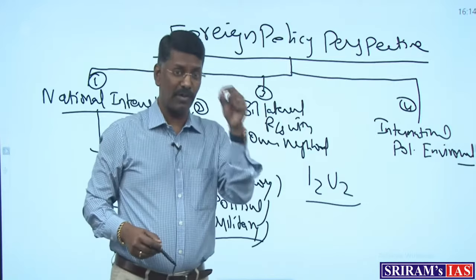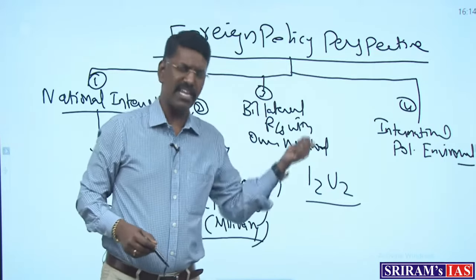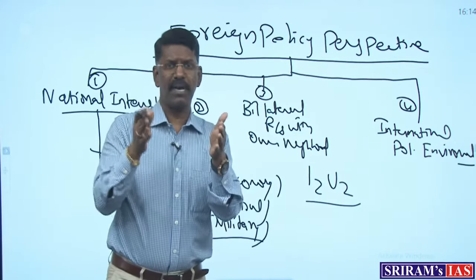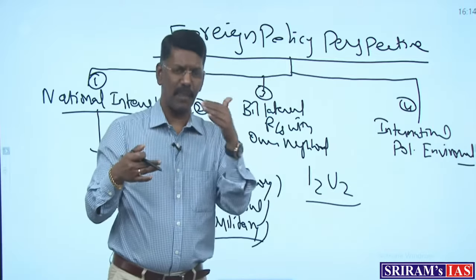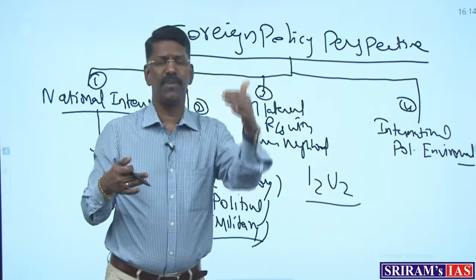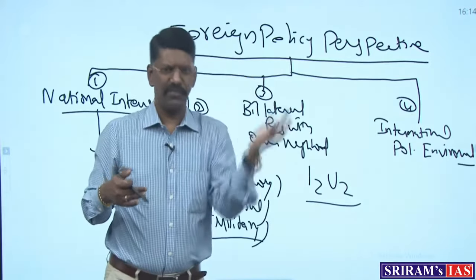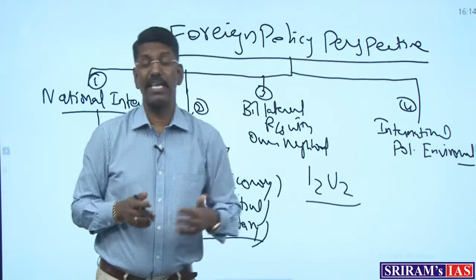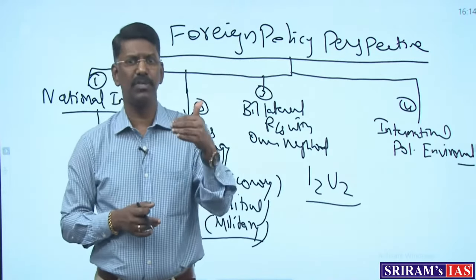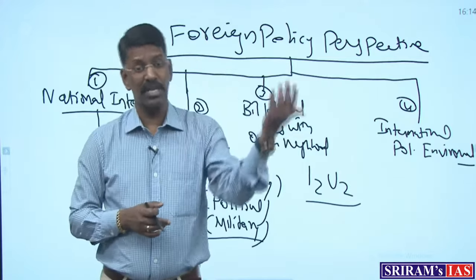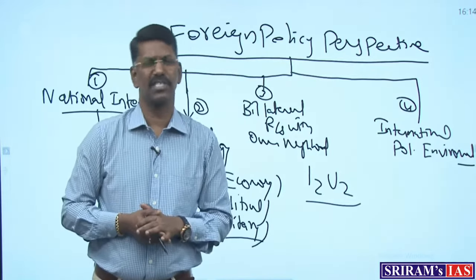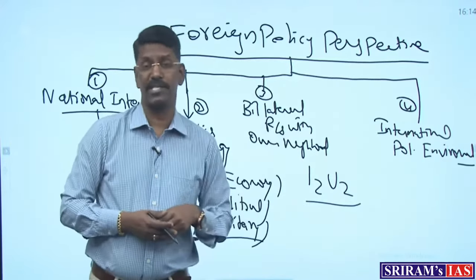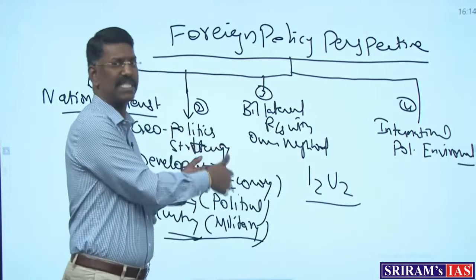The speciality about our PSIR, I always want to insist, is that whether it is Paper 1 or Paper 2, I am not going to handle it only in terms of the optional paper. I can connect this subject in every possible way to GS Paper 1, 2 or 3, even GS Paper 4. Based on that you can have some extra mileage in your GS paper and reduce your burden. While others learn for 1000 marks, you can reduce yourself to the category of 500 or 600 only that you need to prepare. The remaining 400-500 we can gain from the optional itself. That is why I am discussing this topic.